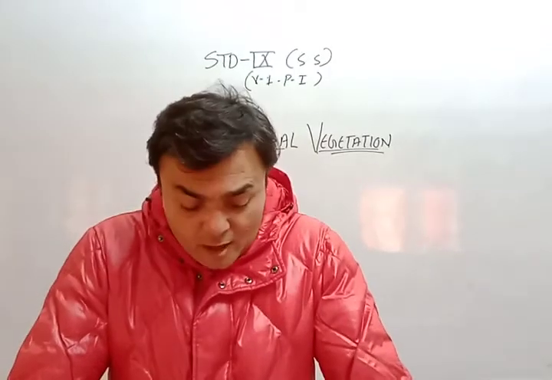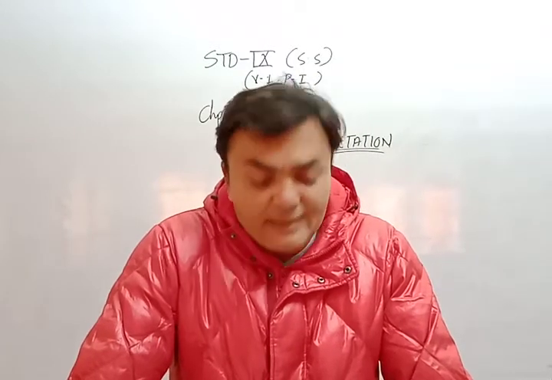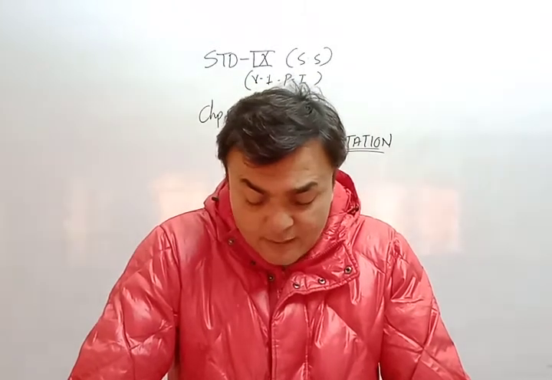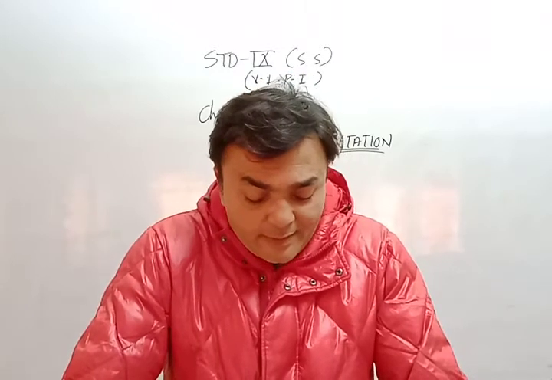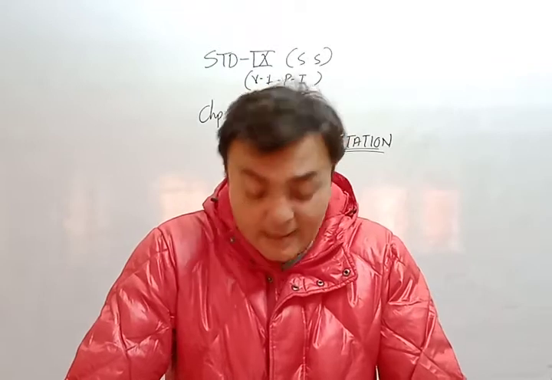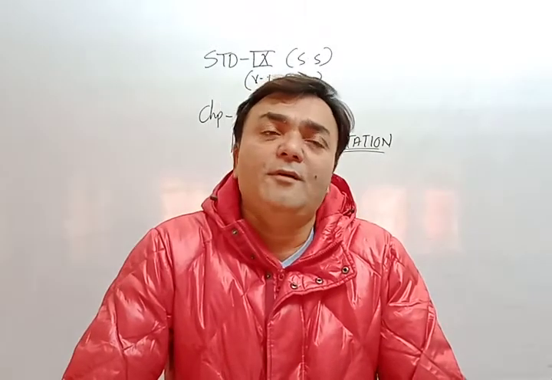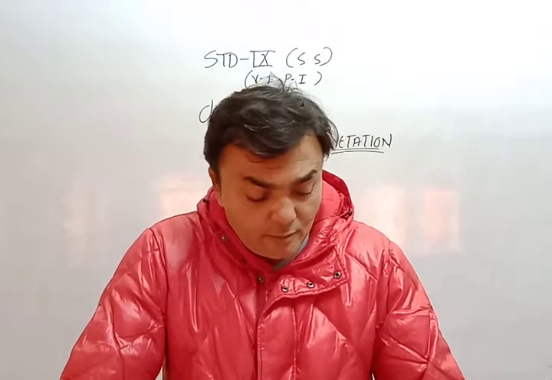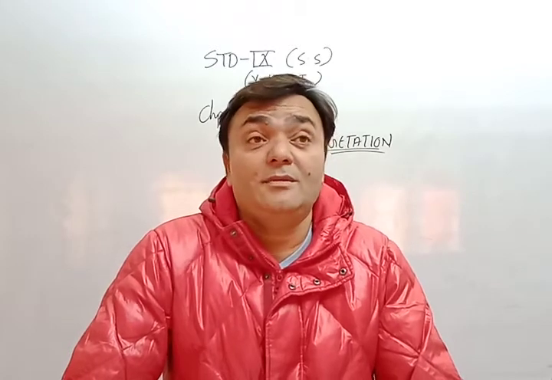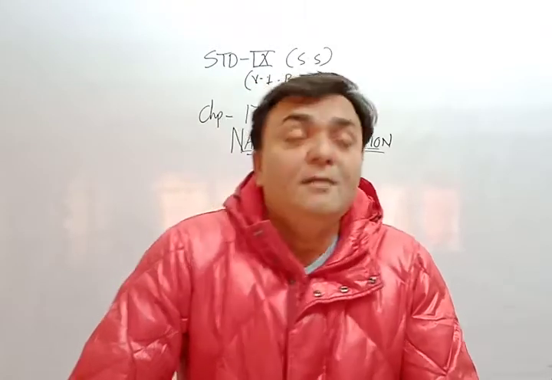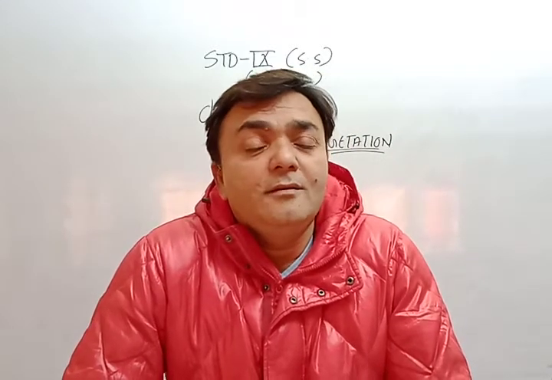Number 1 is tropical rainforest. Number 2, tropical deciduous forest. Number 3, tropical desert vegetation. Number 4, temperate forest and grassland. And number 5, mangrove, meaning tidal forest. You have to learn these 5 types by heart. 5 types of vegetations.